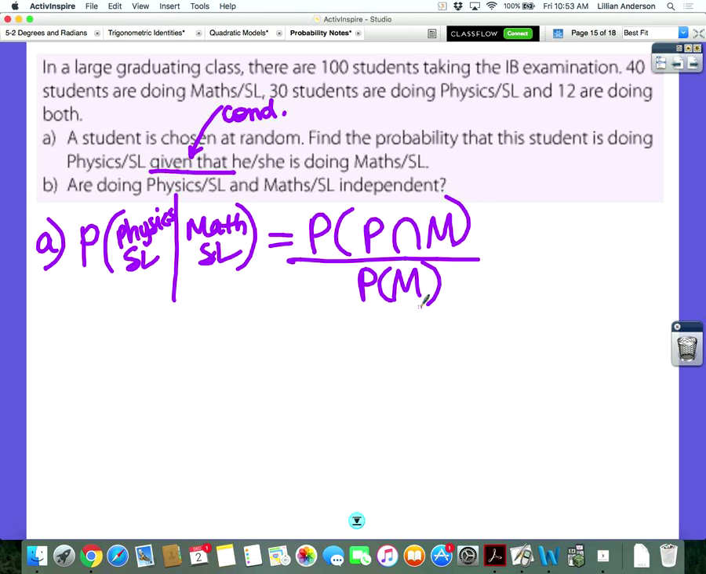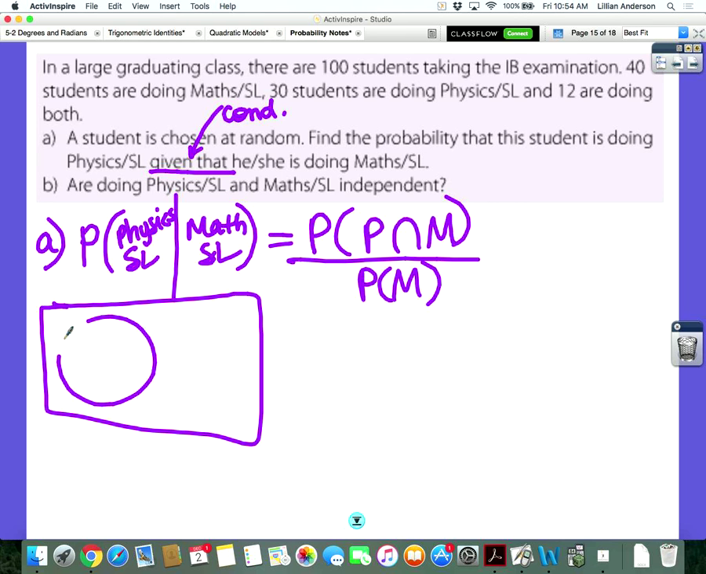So how do we figure out this probability? I made a Venn diagram. A Venn diagram would definitely be a good thing, especially because all we have are numbers here. We really don't have probabilities. We know there are 100 students taking the IB exam, 40 students are doing math, 30 are doing physics, 12 are doing both. So you already know that 12 should be where? In the middle, because they're both doing it.